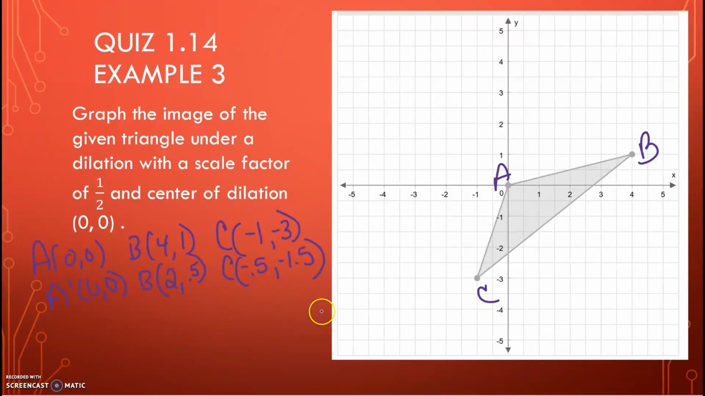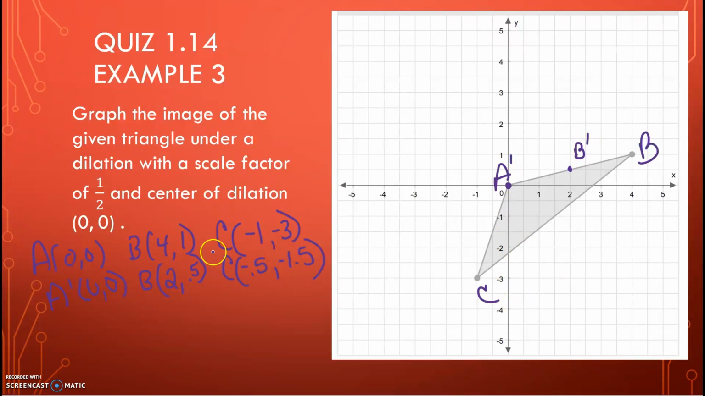And now we're going to plot our new points. So A is still at (0, 0). B is at (2, 0.5). So (2, 0.5) is here. That's B.